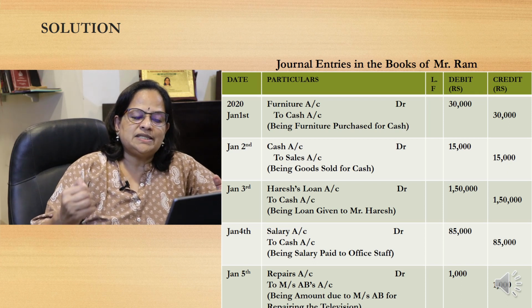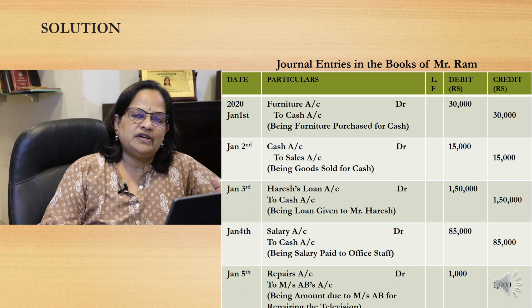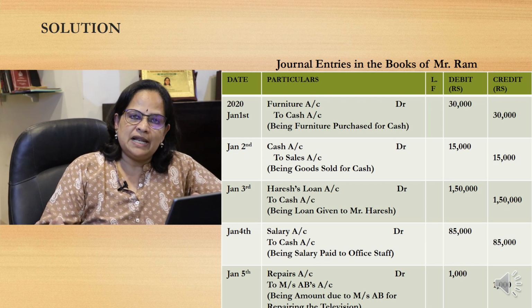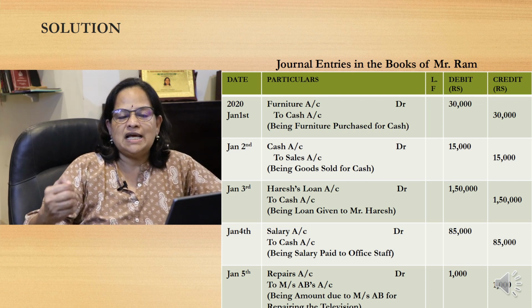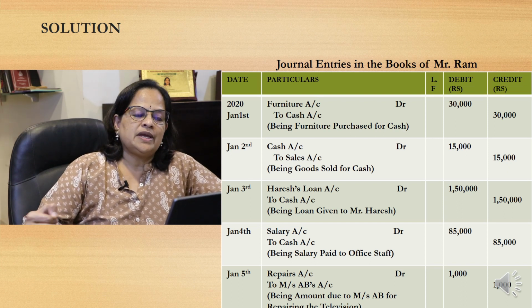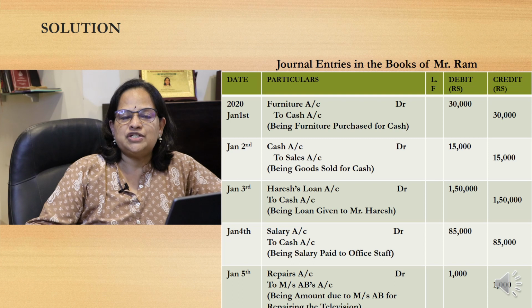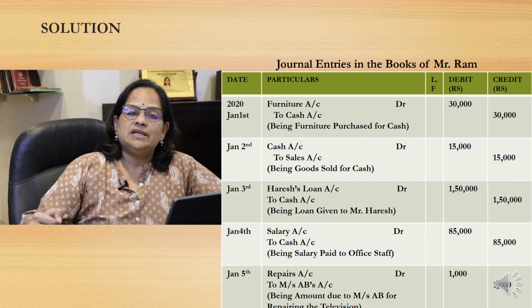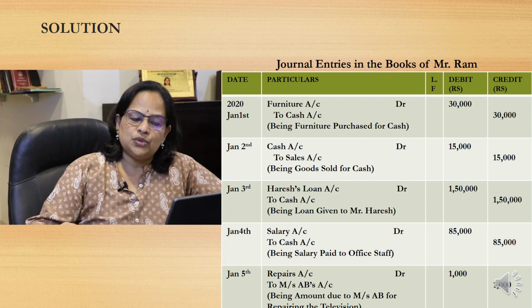Next is salary paid to office staff, 85,000. So that is salary account debtor to cash account. Salary is a nominal account: debit all expenses and losses. Cash is a real account, and cash is going out of the firm. So salary account debtor to cash account.